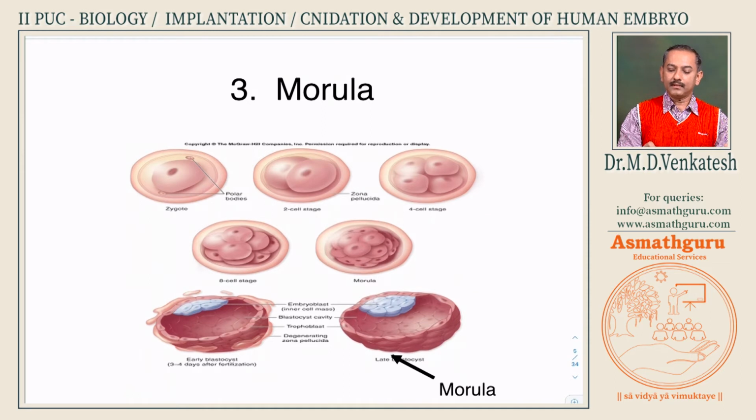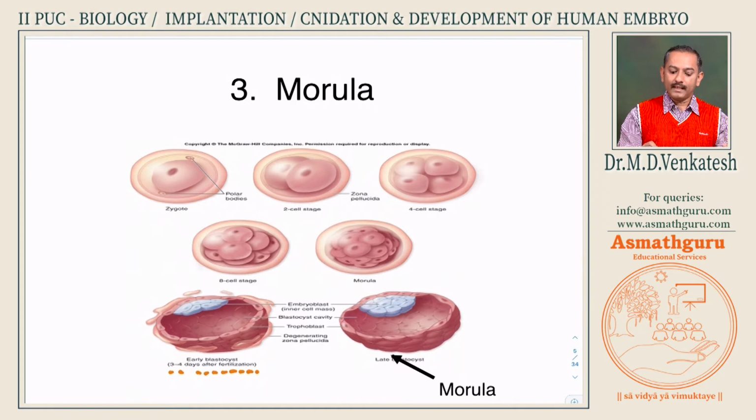Now this would have migrated to the uterus. Having migrated to the uterus, it will now become a hollow ball of cells. Now this is called blastocyst, 3 to 4 days after fertilization. It will be floating in the uterine fluid. Please note, it will be floating in the uterine fluid.